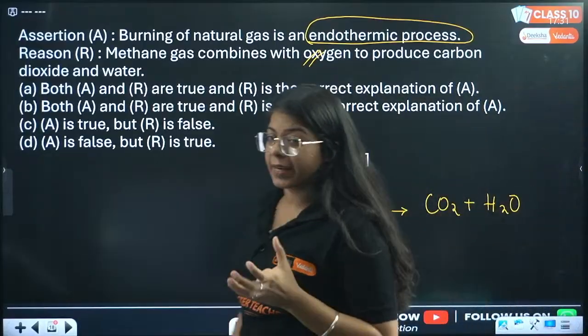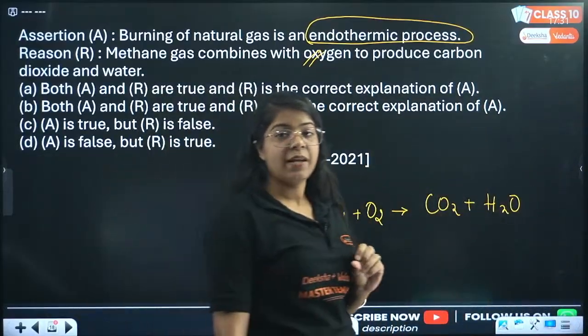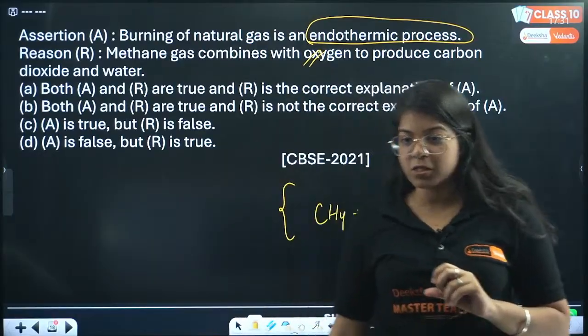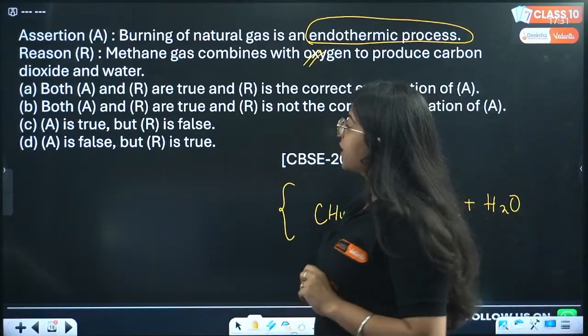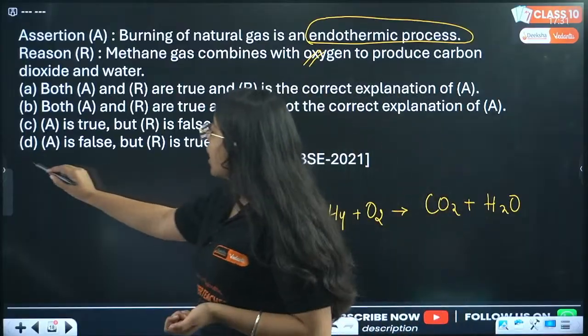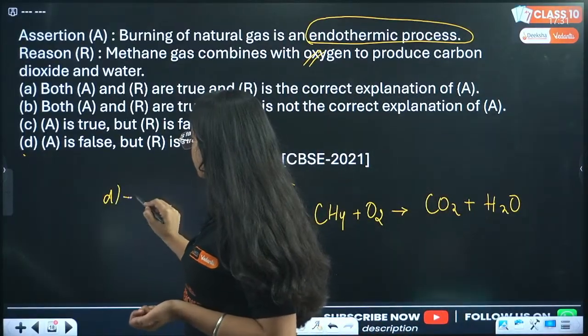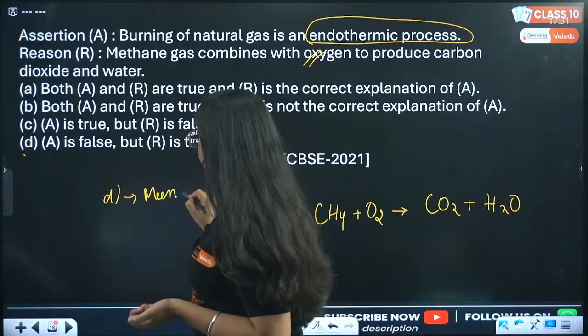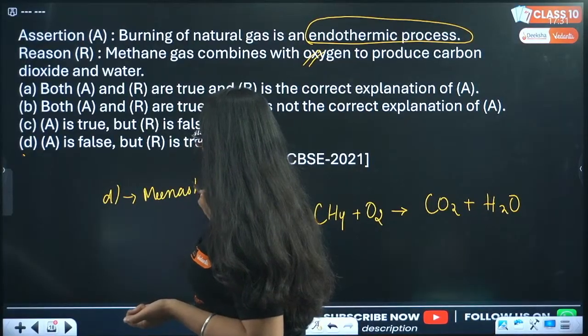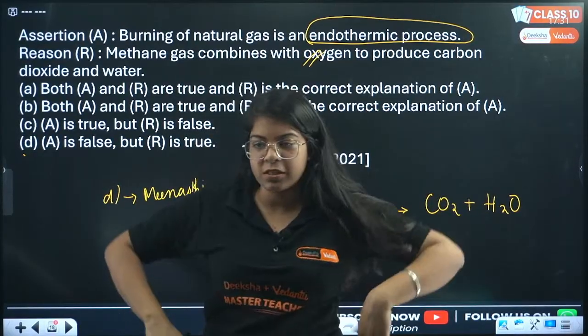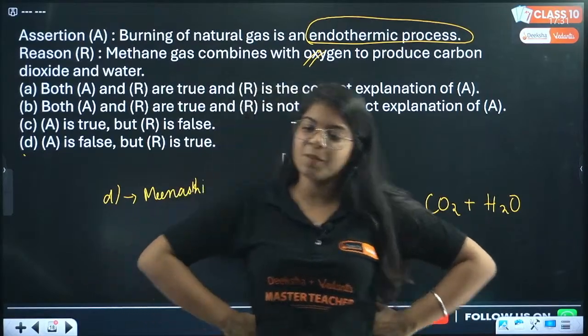Now what's the answer? Is the assertion correct? Burning of natural gas is an endothermic process. D. Meenakshi is saying D. A is false, R is true. Who else agrees with Meenakshi and who else disagrees with Meenakshi? Don't know? No problem, Sony Roy.